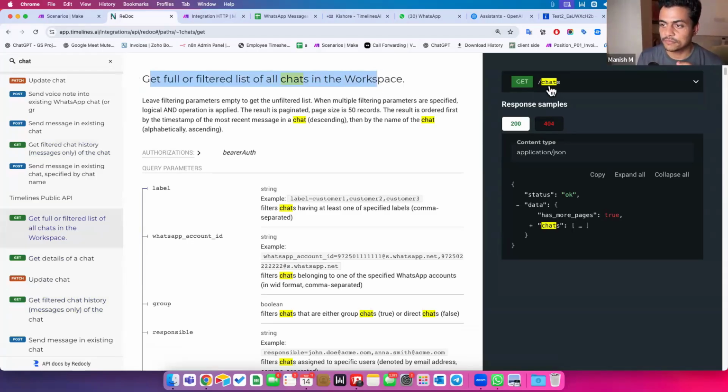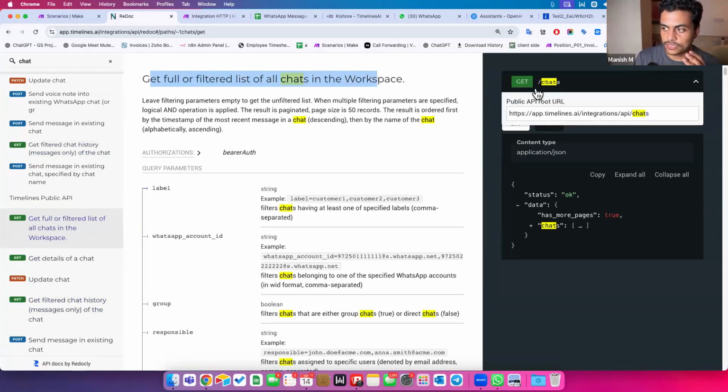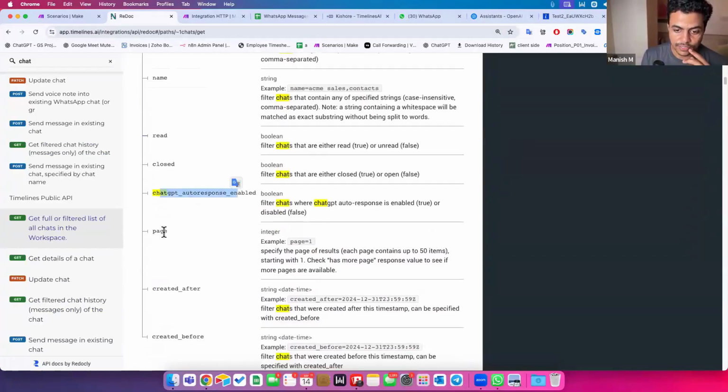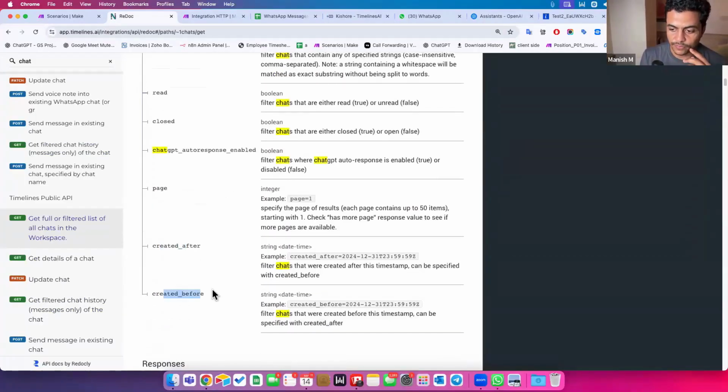So what it asks me, it can give me a list of all the chats which are happening inside my particular organization, my workspace, and that too with provided filters. It can also have, let's say, chat group, responsible page, created after this date, and so on. So I'll go here.